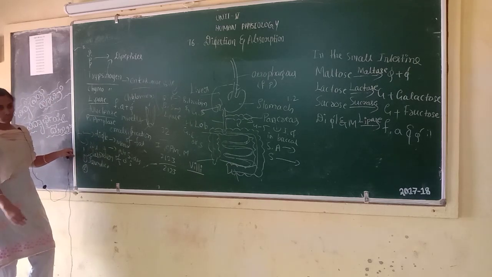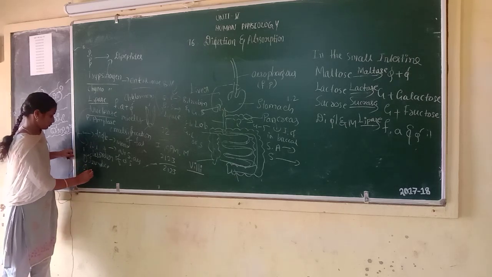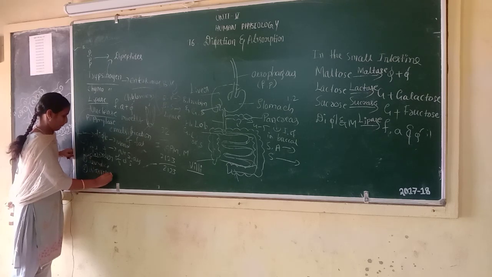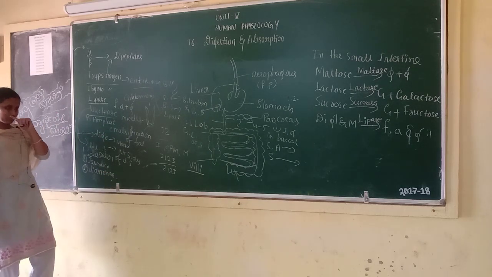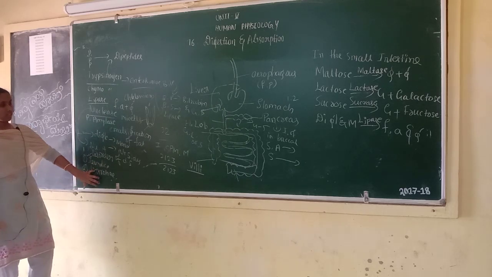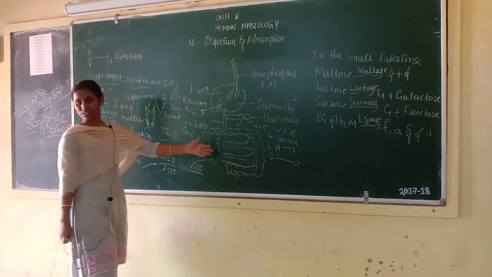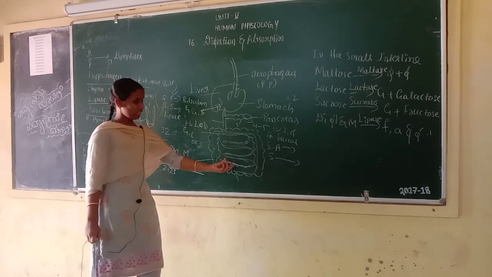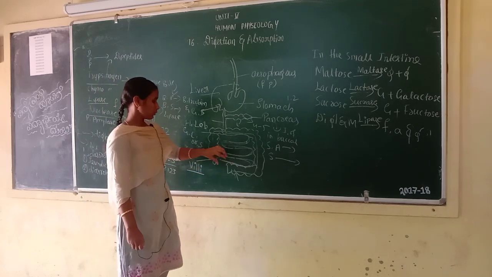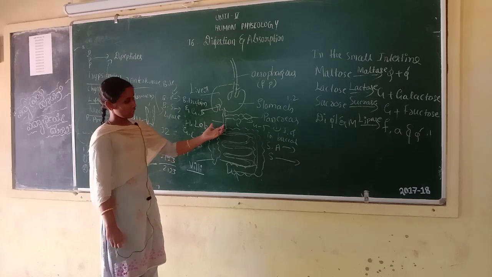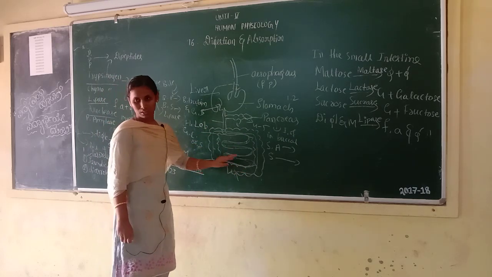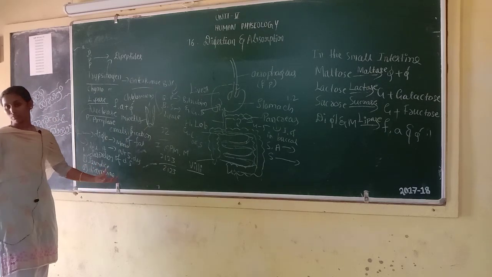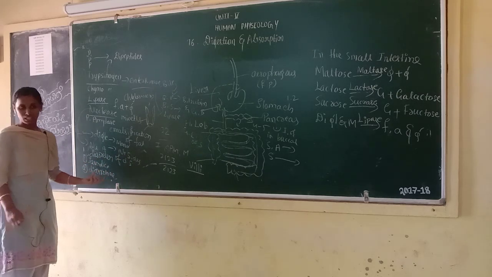The second one is diarrhea. Diarrhea means an increase in the liquidity of feces. Feces means undigested and unabsorbed food sent into the large intestine and rectum. Diarrhea means increased liquidity of fecal discharge. That condition is called diarrhea.